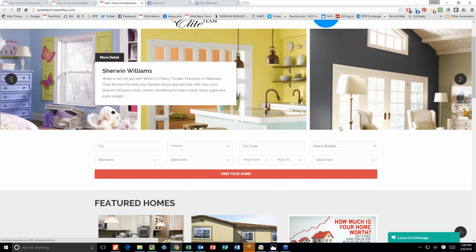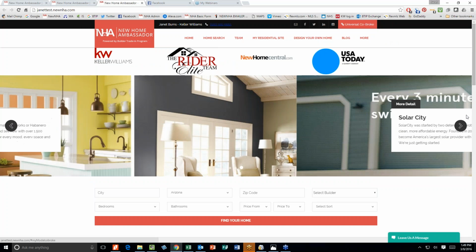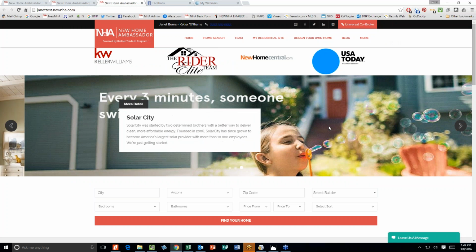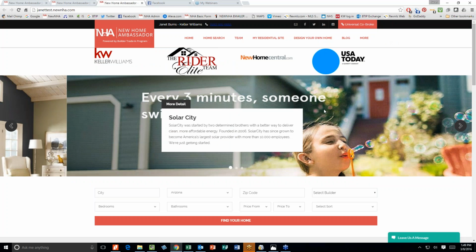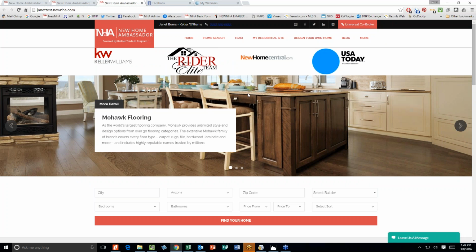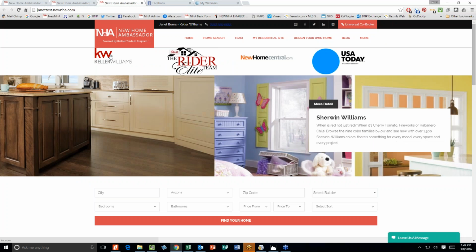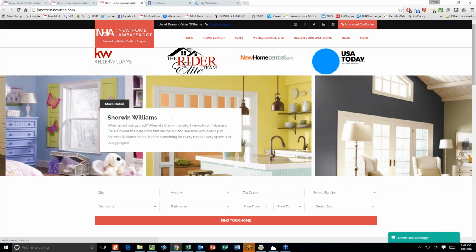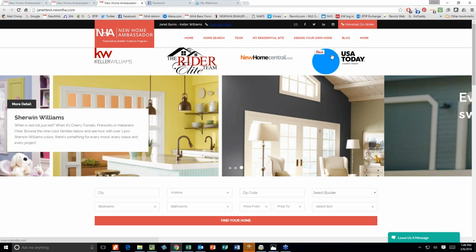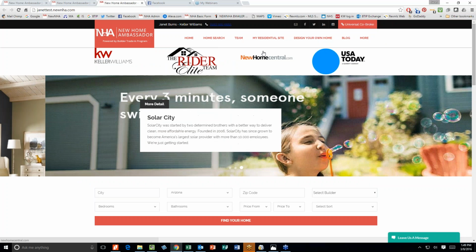We also have these sliders here that are constant. There's nothing you can do to affect changes there. But there are 4 or 5 flex spaces up here where you can add your broker logo, a team logo, and if you want to add some vendors, those can be added here as well.